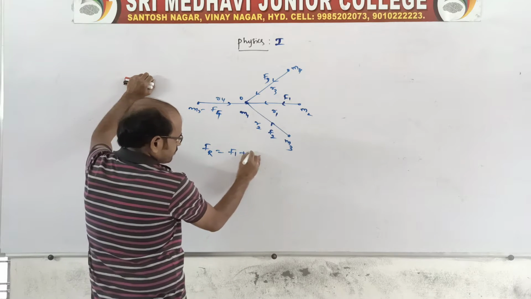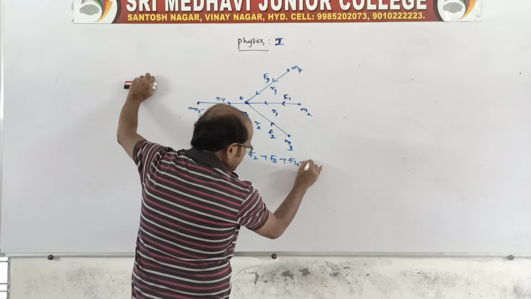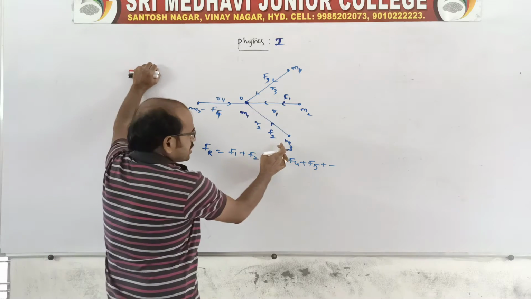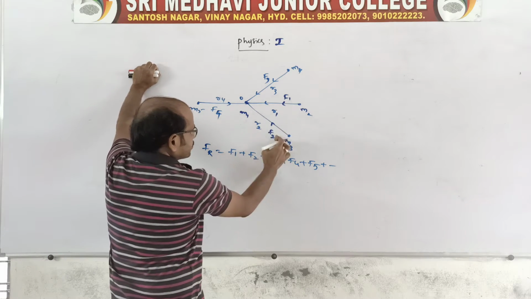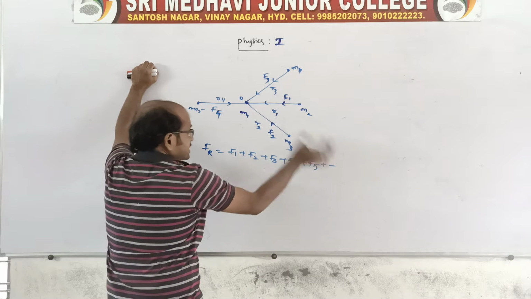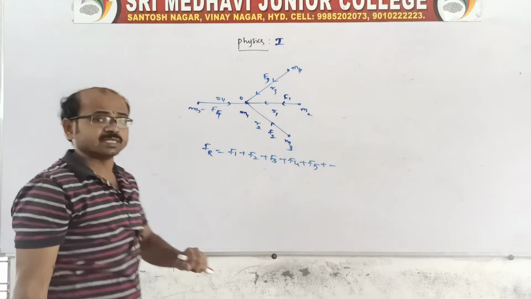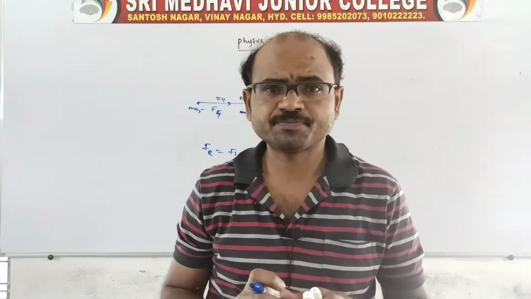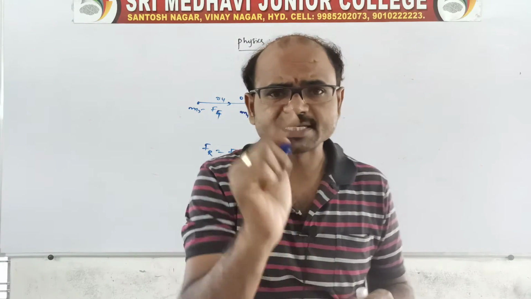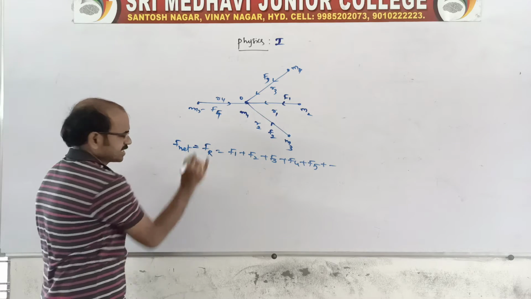So f1 plus f2 plus f3 plus f4 plus f5 and so on, because f1, f2, f3, f4, f5, f6, f7 are simultaneously overlapping, acting at one point. Therefore, the vector sum of all forces gives a single force, represented as the resultant, or f net, the net resultant.